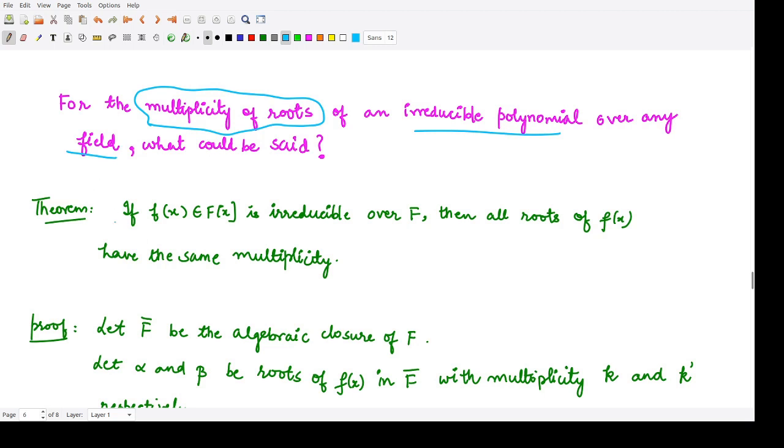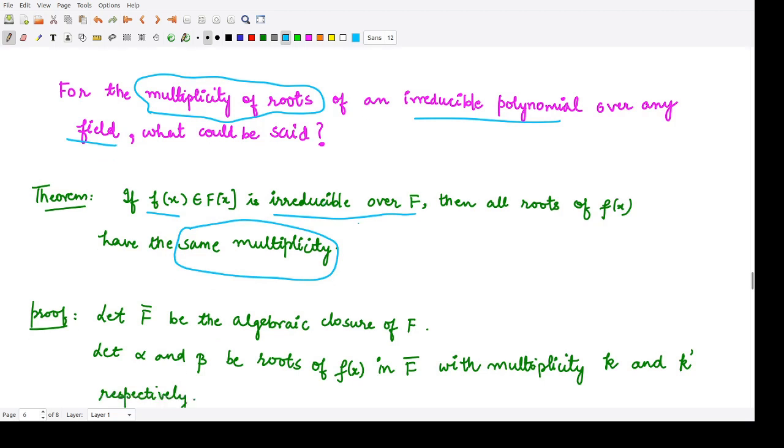Suppose f of x is given to be an irreducible polynomial over F, then all of its roots have the same multiplicity. This is quite an important result. It says that all roots would have the same multiplicity if the given polynomial is an irreducible polynomial.